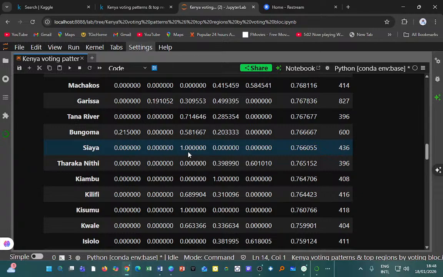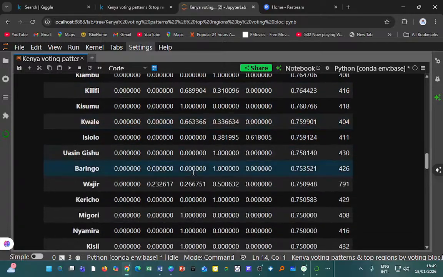The strategy here for UDA should be defend base plus manage turnout dips. Watch out for turnout softening in places like Kirinyaga. That's a warning sign for base fatigue. So in Kirinyaga, we see voter fatigue. Then we look at what we can tell. So the data that I'm talking about is all this.